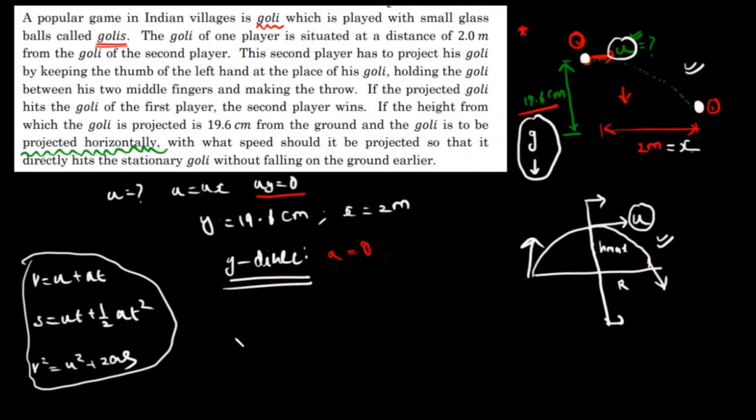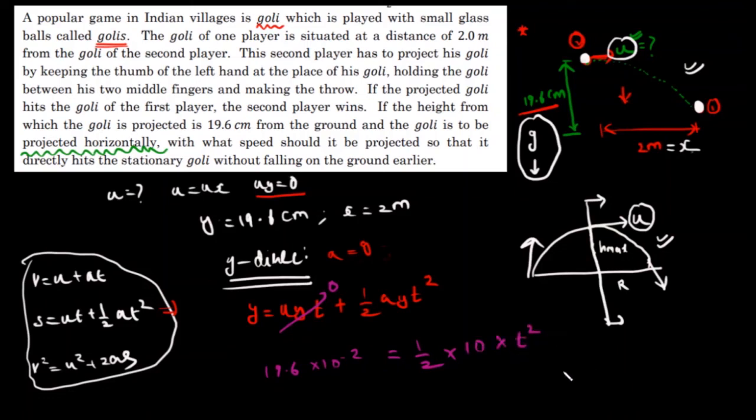Now we know y, so we can use this formula: y is equal to uyt plus 1 by 2 into ayt square. We already know uy is 0, so this total term will become 0. Y is 19.6, you can convert it into meters, so 19.6 into 10 power minus 2, which is equal to 1 by 2 into acceleration, which is acting downward, which is g. I can take it as 10. Time is t square. So now I will bring all this term to that side, and then I will take square root. I can find out time. So time is 0.198 seconds.